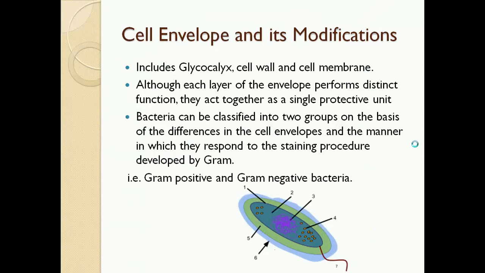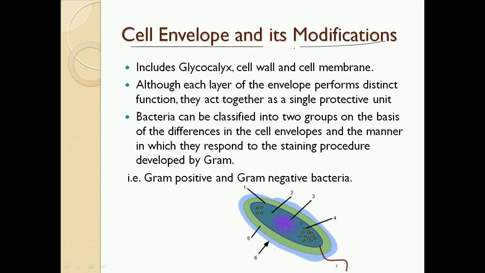Now the next topic is about different parts of a prokaryotic cell. From this slide we are going to discuss different parts of a bacterial cell. We'll be discussing the cell envelope, how the cell envelope is made up, which layers are there in the cell envelope. Then we'll move towards the next part of this bacterial cell, flagella, pili, then fimbriae.